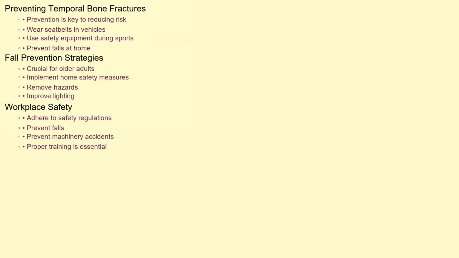While it's not always possible to prevent traumatic injuries, taking precautions can reduce the risk of temporal bone fractures. Wearing seatbelts in vehicles, using appropriate safety equipment during sports and recreational activities, and preventing falls at home are all important preventive measures. Fall prevention strategies are particularly crucial for older adults. Workplace safety regulations and adherence to them are also critical in preventing injuries from falls or machinery accidents.